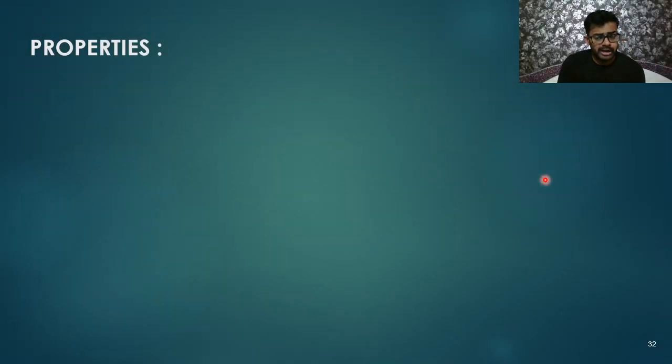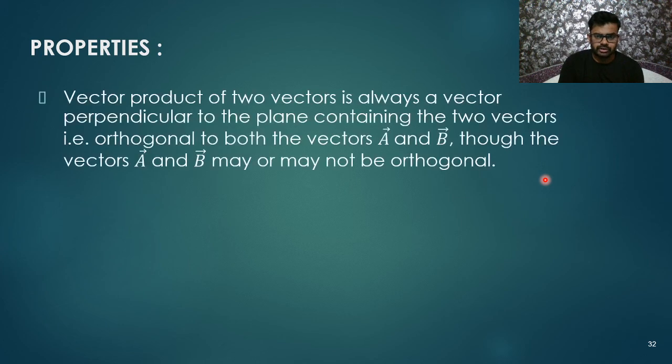Properties are very important, my dear friends. Without properties you cannot learn the vector cross product. The vector product of two vectors is always a vector perpendicular to the plane containing A and B. So the cross product of A and B will always be perpendicular to vector A and perpendicular to vector B. The A vector and A cross B will always be orthogonal, and the B vector and A cross B will always be orthogonal, no matter what the angle between A and B is. A and B can be obtuse, any angle, but A cross B will always be perpendicular to A and to B.